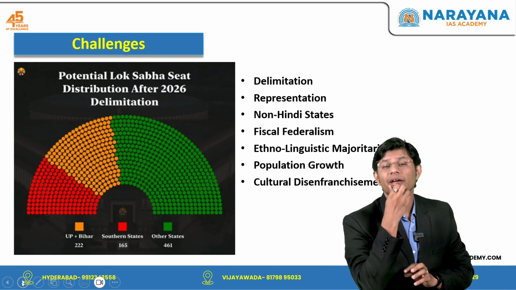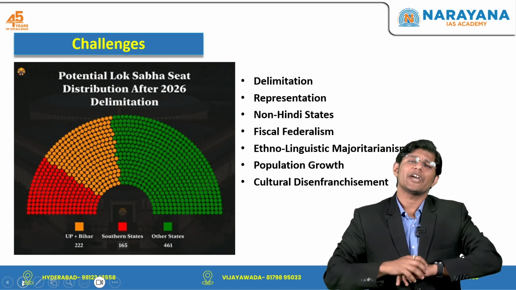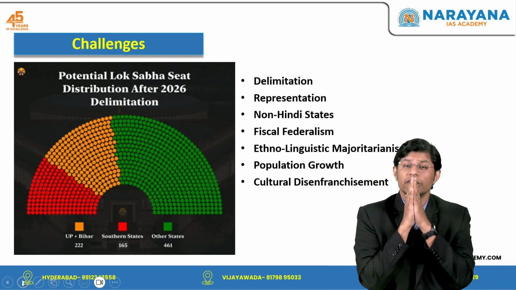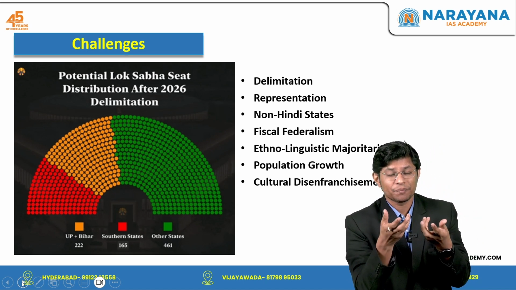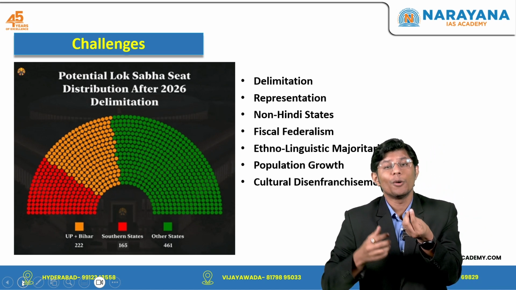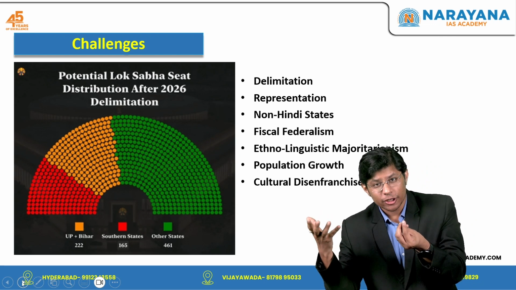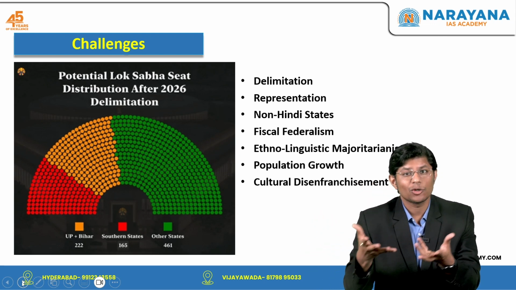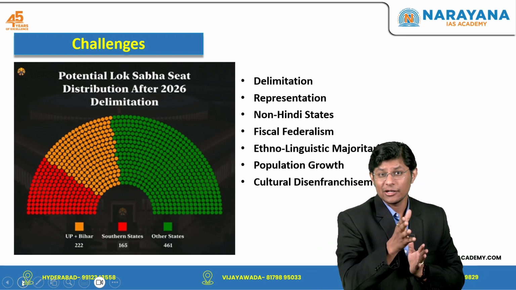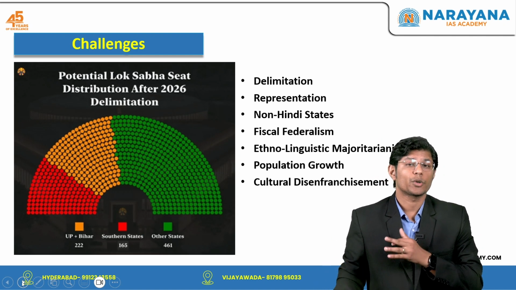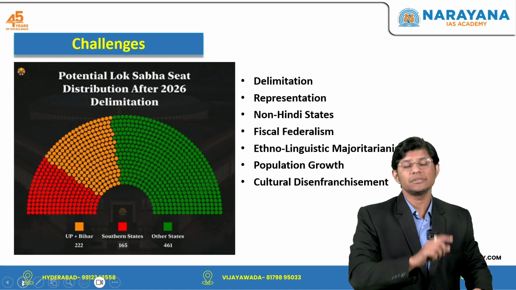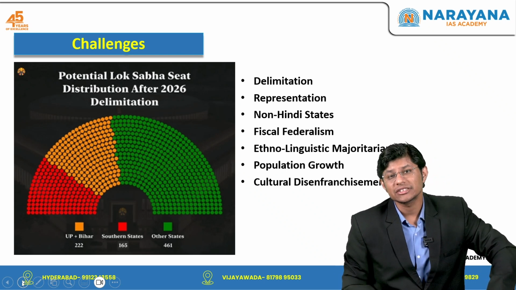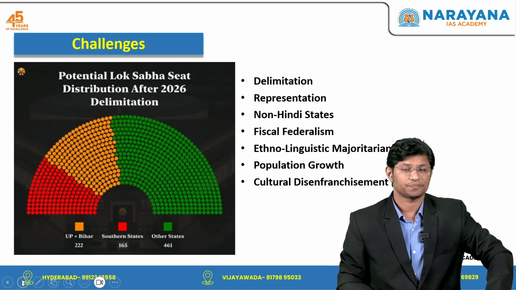This could mean that fiscal policies could increasingly favor the needs of these high population states at the cost of more prosperous, tax contributing states like Tamil Nadu, Maharashtra. The result could be a lack of fairness in the allocation of central funds and resources, and this harms the principle of fiscal equality between states.